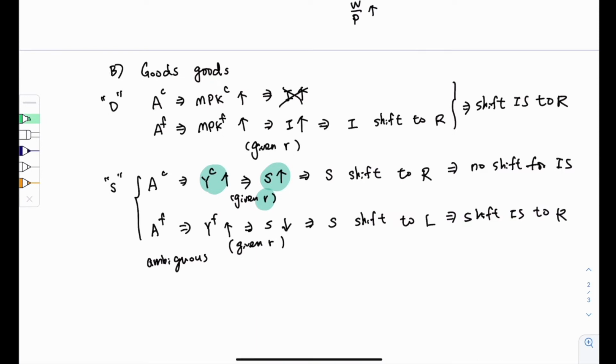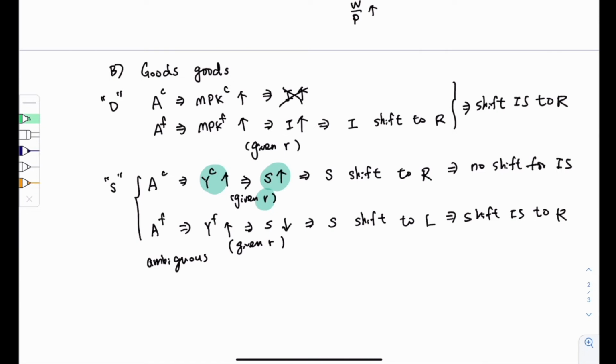Therefore, combining all the results, the demand side tells us that the IS curve shifts to the right. The supply side tells us that one effect causes saving to increase, but the other effect causes saving to decrease.